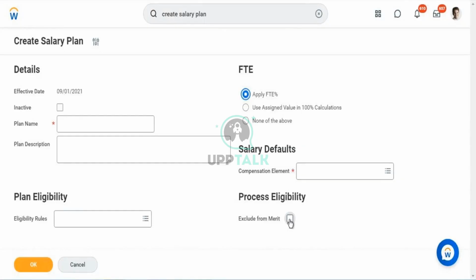If an employee has joined after June, they will not be eligible for the review process. Every organization will have such kinds of rules. If you're setting up a salary plan, for an employee you will be checking this or unchecking this.